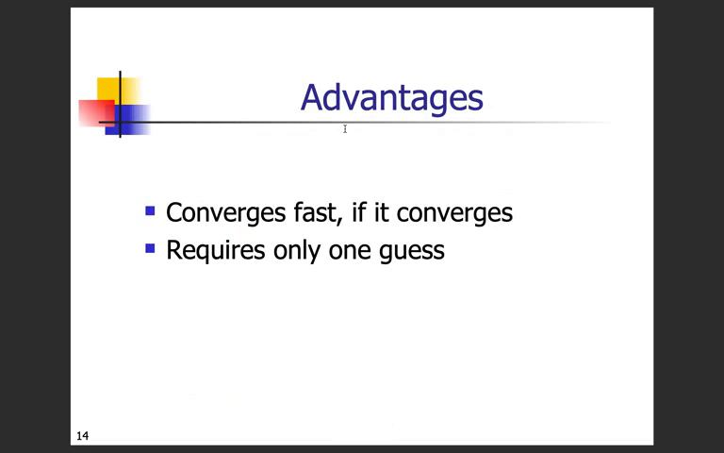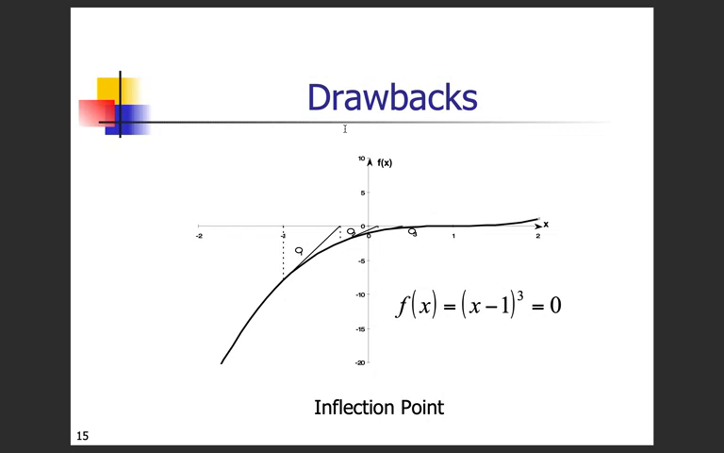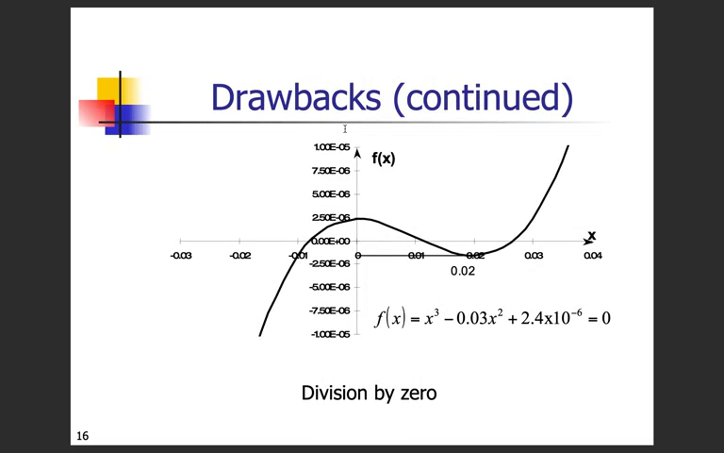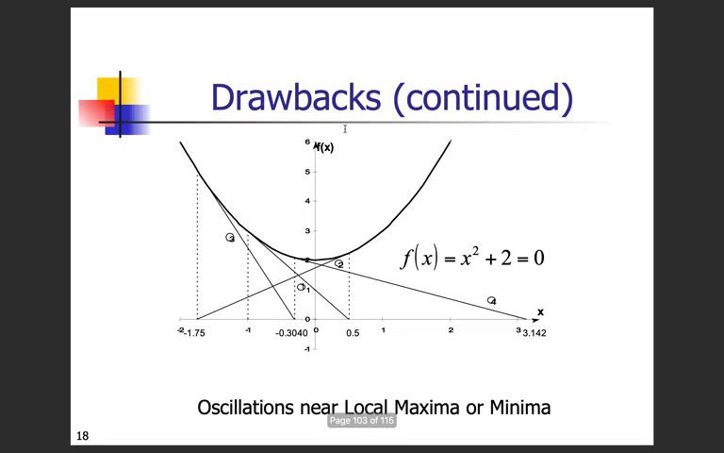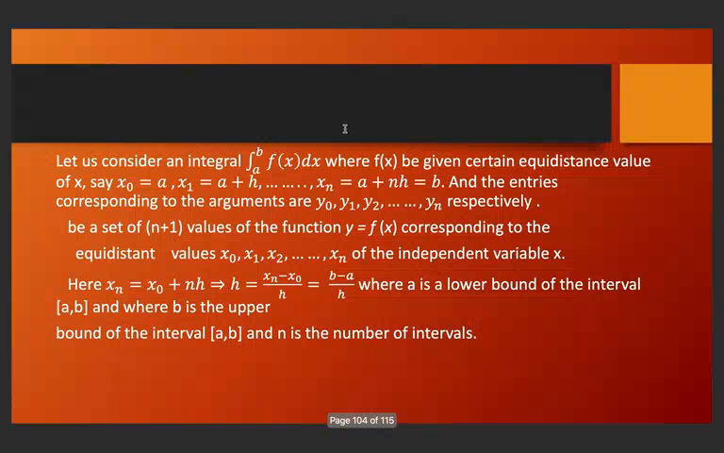So the advantages of the Newton-Raphson method are that it converges fast if it converges, and it requires only one guess. There are the drawbacks of the Newton-Raphson method. At an inflection point, you can get more than one number. Division by 0, root jumping, oscillations near local maxima or minima. So here I come to the end of the Newton-Raphson method.